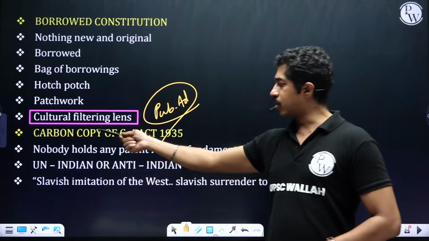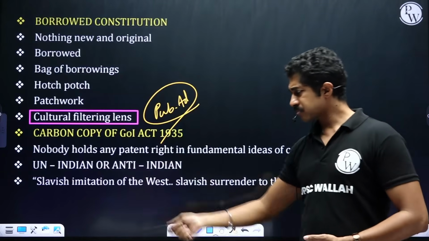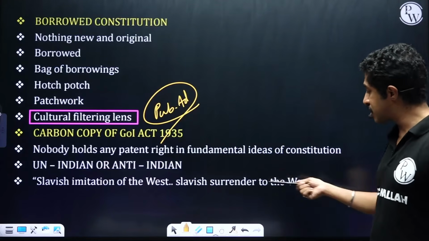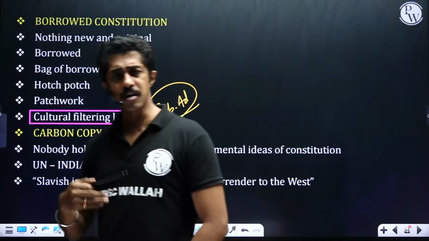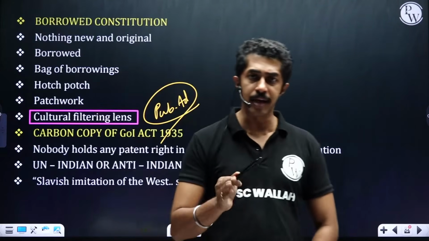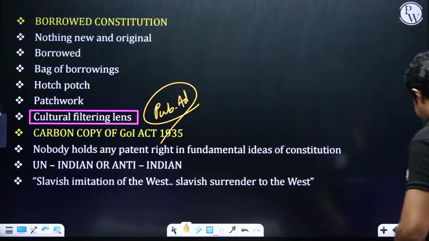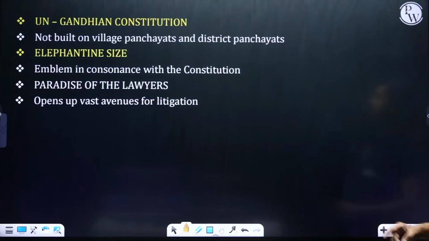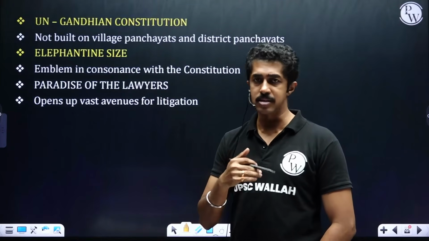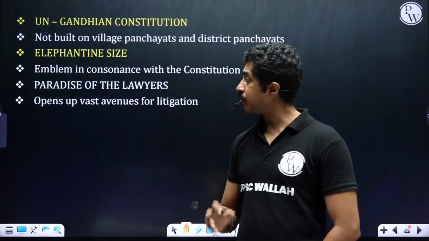Some people have called it un-Indian or anti-Indian because it is a copy of the Government of India Act. Some have even gone on to say it is a slavish imitation of the West, slavish surrender to the West. Not true. It is not surrender or slavery. We have only taken those provisions which we really need and which made sense to us, and we have made suitable changes to suit the Indian context. Un-Gandhian constitution, not built on village panchayats and district panchayats. Today it doesn't make sense to say so, because the 73rd constitutional amendment ensured that panchayats were given their due.